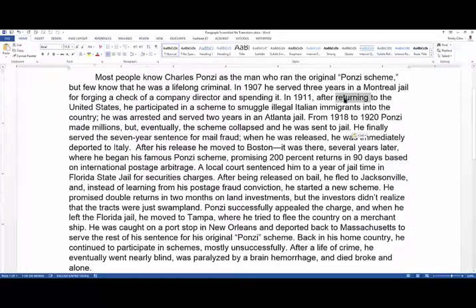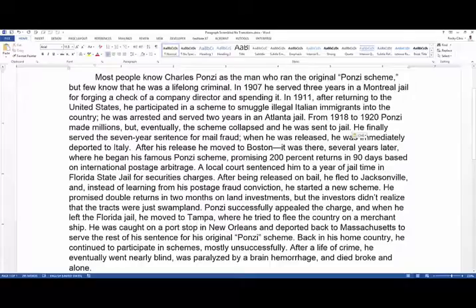Okay, he participated in a scheme to smuggle illegal Italian immigrants into the country. He was arrested and served 2 years in an Atlanta jail. So these two seem to follow from each other. Let's see if there's anything in the middle as we read through. From 1918 to 1920, Ponzi made millions. Okay, so something's missing here, because we have him in Atlanta in a jail, and then years later he's making millions. So something happened here.